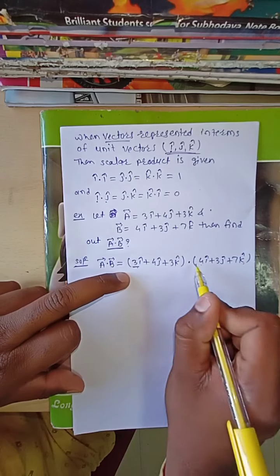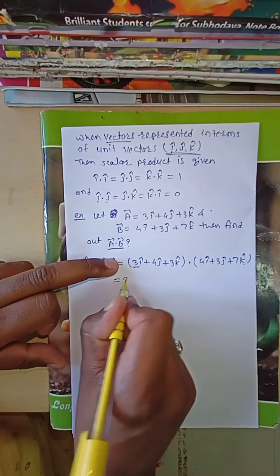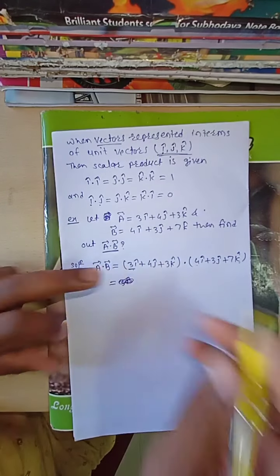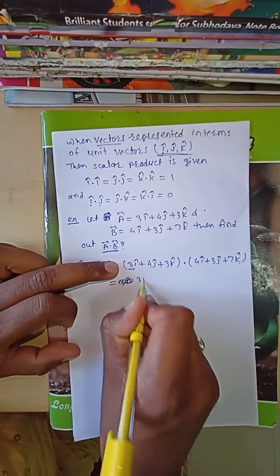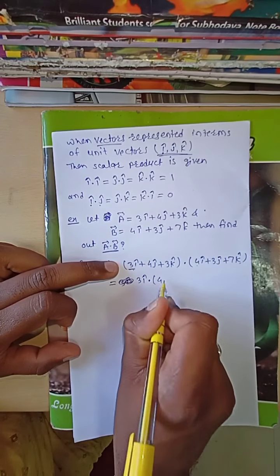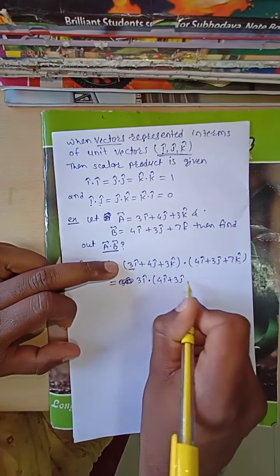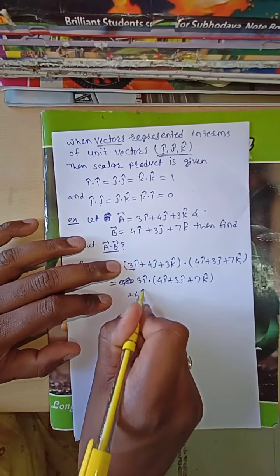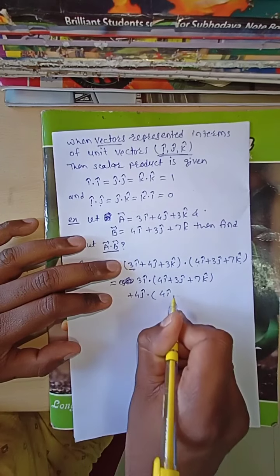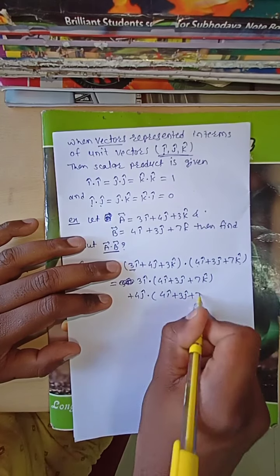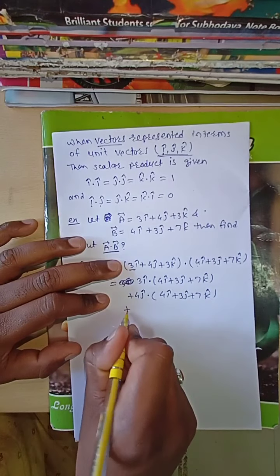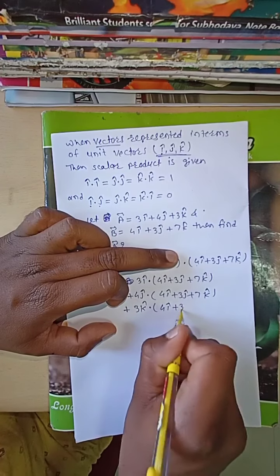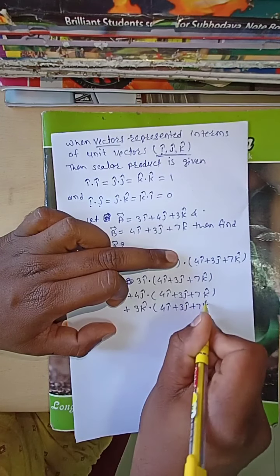We multiply 3i dot this, plus 4j cap dot 4i cap plus 3j cap plus 7k cap, plus 3k cap dot 4i cap plus 3j cap plus 7k cap.